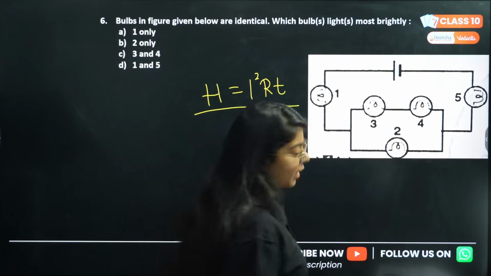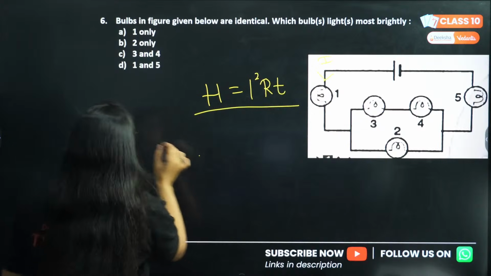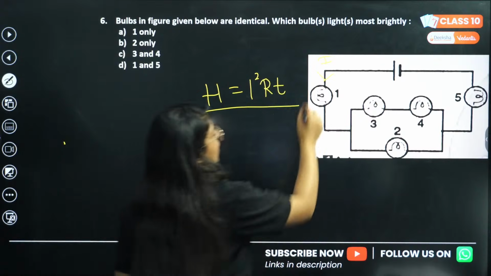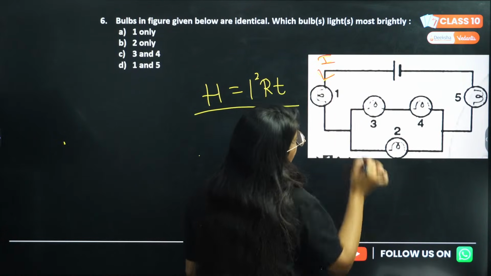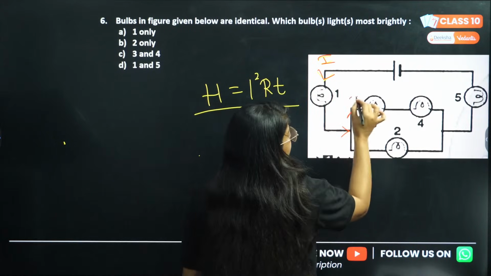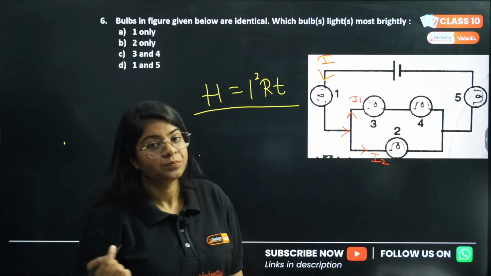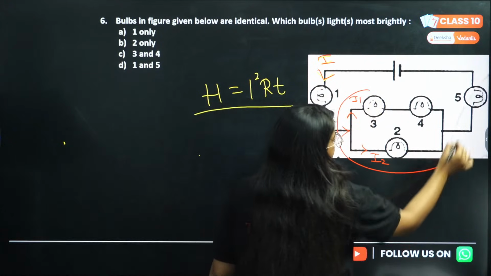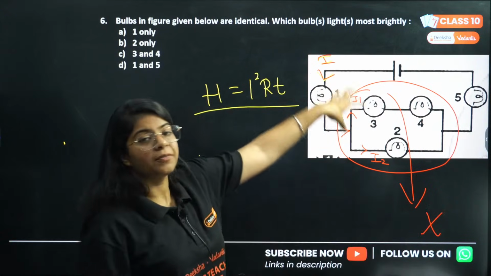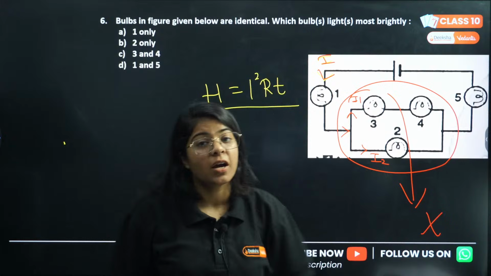Yes, I've seen all your answers. So in this particular circuit, in the original circuit, total current is flowing. That is I, because it is in series. Correct? But here in parallel we know current divides. So this current will be I1 and this will be I2, which will definitely be less than I. Correct? So this whole circuit cancels out. This whole circuit is not in play. This won't get enough heating, and then it won't glow that much, it won't have that much brightness.